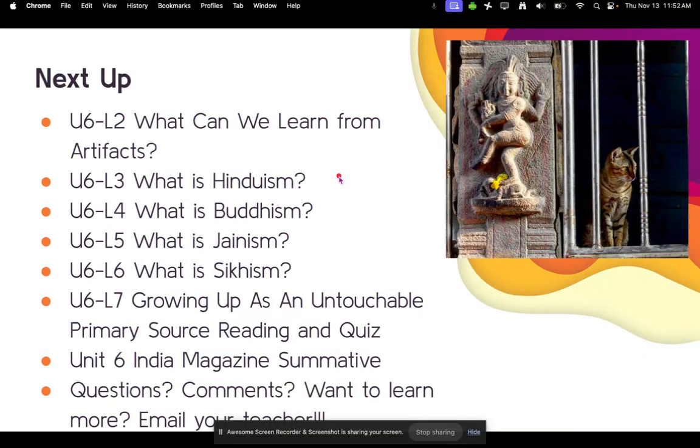Next up, you're going to do U6-L3. U6-L2, what can we learn from artifacts? U6-L3, what is Hinduism? U6-L4, what is Buddhism? U6-L5, what is Jainism? U6-L6, what is Sikhism? I know, a lot of religious videos this week. U6-L7, growing up as an untouchable primary source reading and quiz. Unit 6, India Magazine Summative.